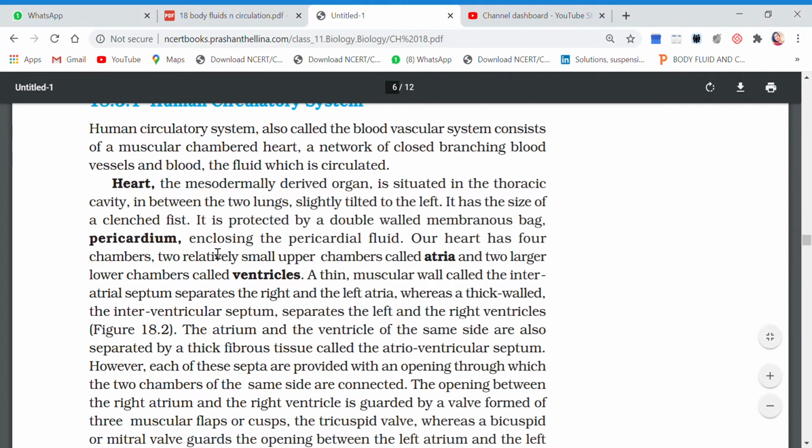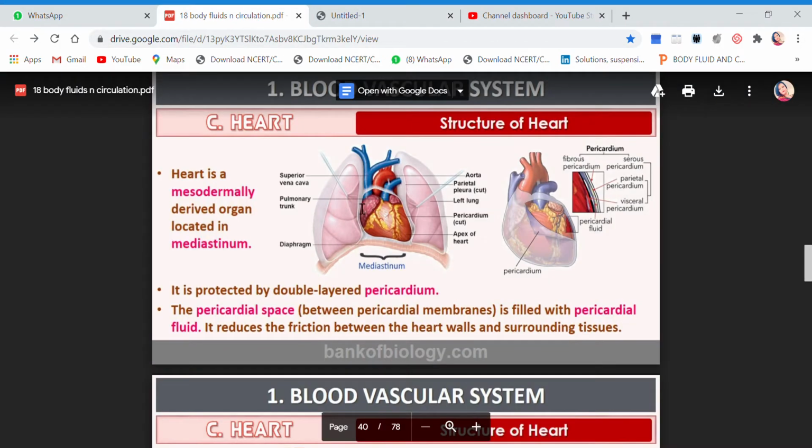Now let's move on further. Our heart has four chambers. Two relatively small upper chambers are called atria, and two larger lower ones are called ventricles. We know this. A thin muscular wall called the interatrial septum separates the right and the left atria, whereas a thick walled interventricular septum separates the left and the right ventricles. Now just see these lines. What they say is,